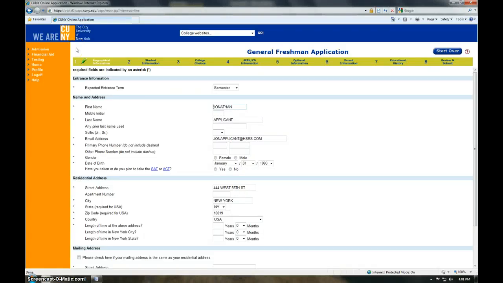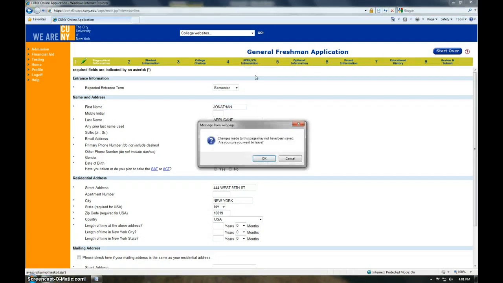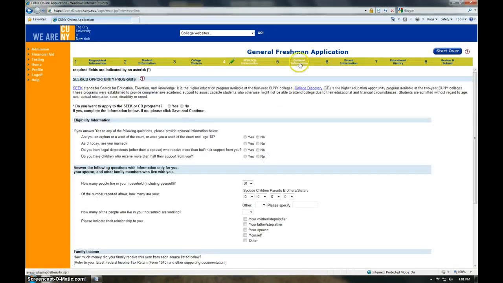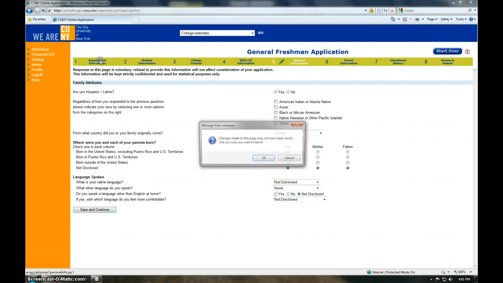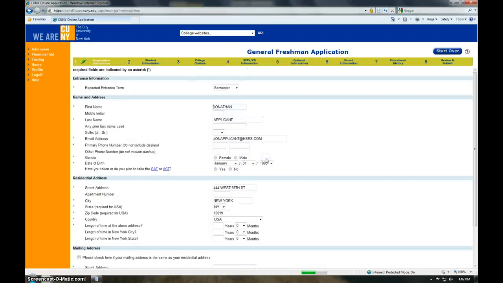Now we're finally into the actual application, and as you can see there are 8 sections of the application along the top, and you can actually jump in between sections of the application. At the bottom of every page there is a Save and Continue button that will allow you to save the information that you filled on that particular page. Once you've saved that information, you can actually jump into a different section on the application.